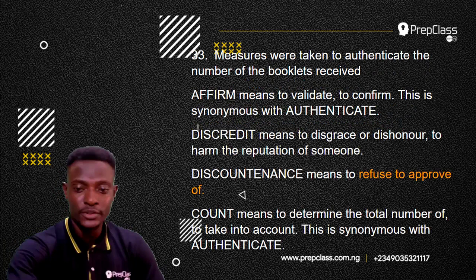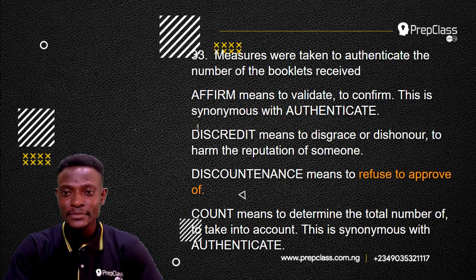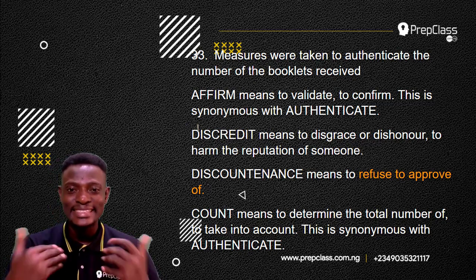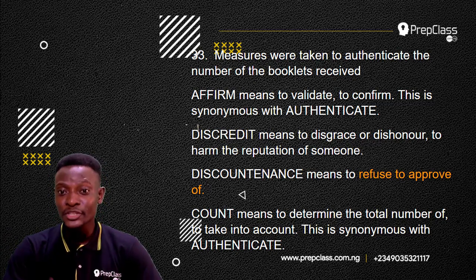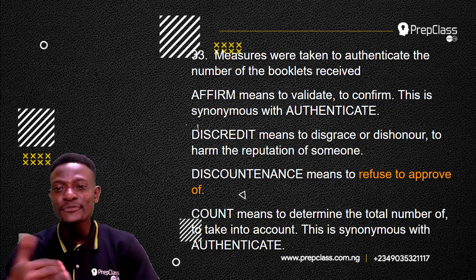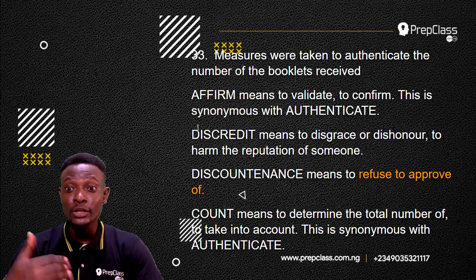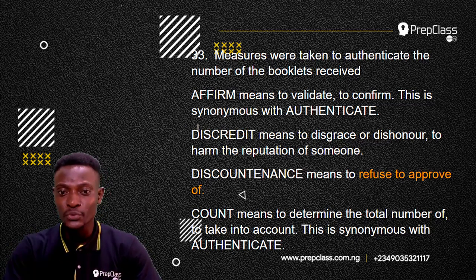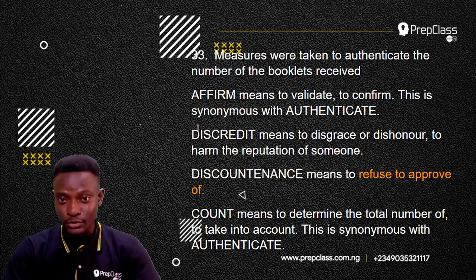Now, the options. Affirm means to validate, to confirm something. So, this is synonymous with authenticate. Discredit means to disgrace or dishonor, to harm the reputation of someone. Discountenance means to refuse to approve of. Count means to determine the total number of, or to take into account. This is also synonymous with authenticate. For you to authenticate the number of booklets received, you have to count. You're trying to confirm.